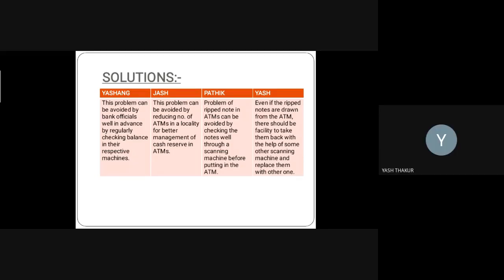Clear? Okay, sir. And another thing we can do is check, before dispensing, whether the note is in full condition, or in proper condition, or not. If it is not in proper condition, then we will not give it to the customers.